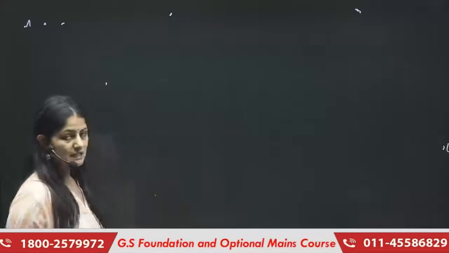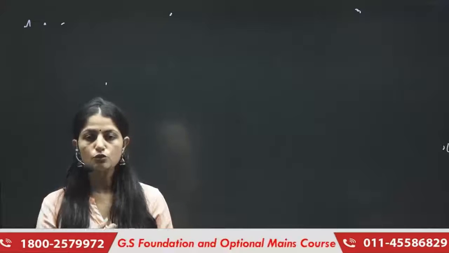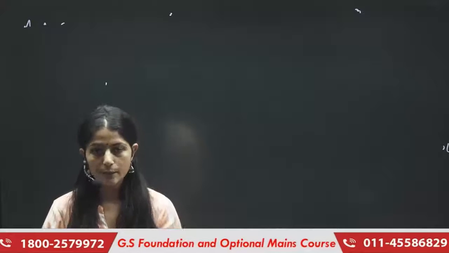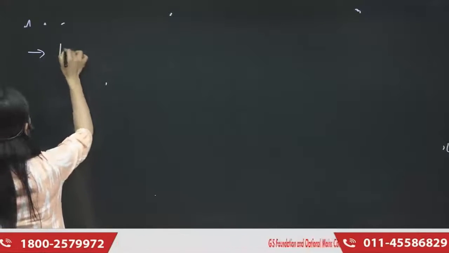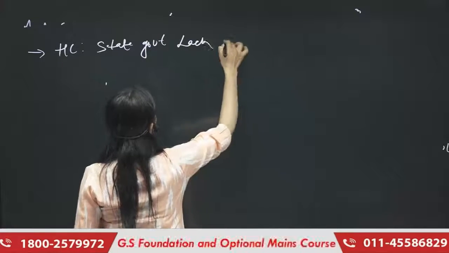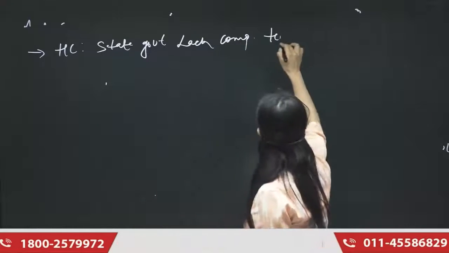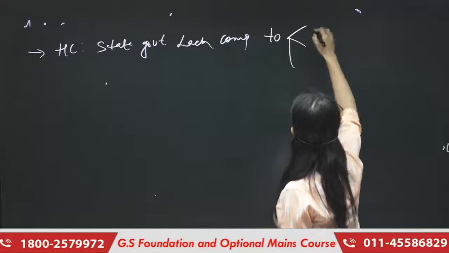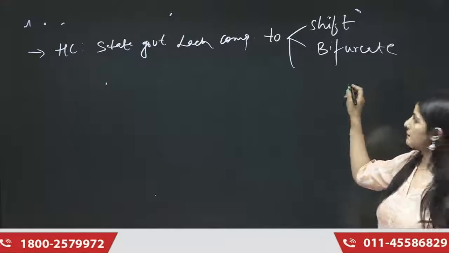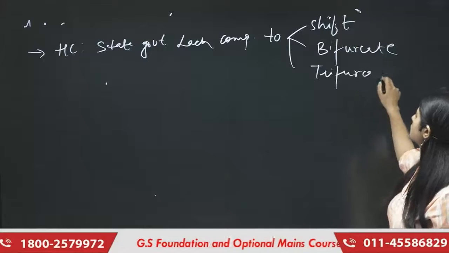Why did the High Court say that the state government cannot do this? The High Court basically said that the state government lacks the competence either to shift, bifurcate, or for that matter trifurcate the capitals, because here we are talking about the three capitals.